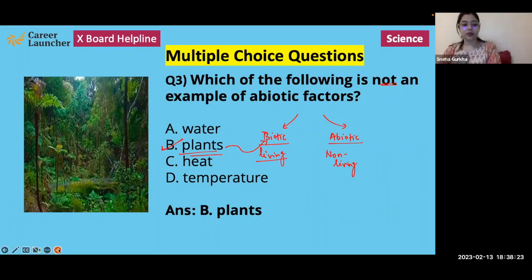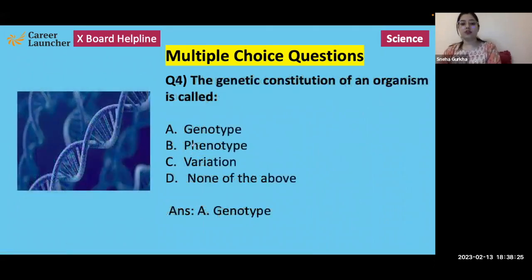Okay. Moving on to the next question. The genetic constitution of an organism is called, right? Let's have a look at the options. Starting from C, variation refers to the differences between the organisms, or the changes or the differences that make each individual unique. So this is basically the differences that are present in an organism as a result of evolution.